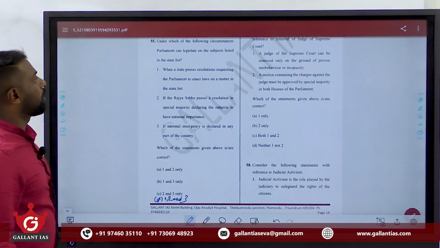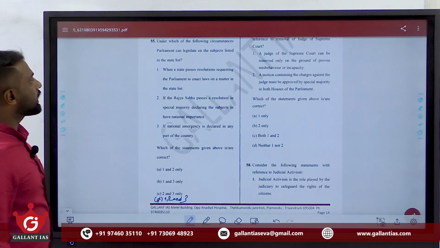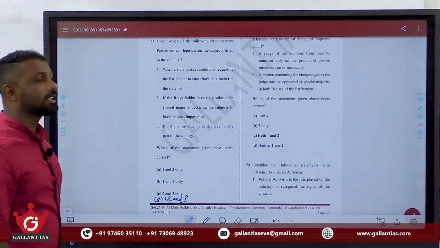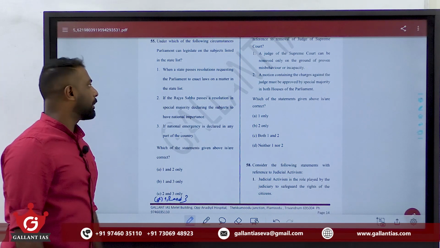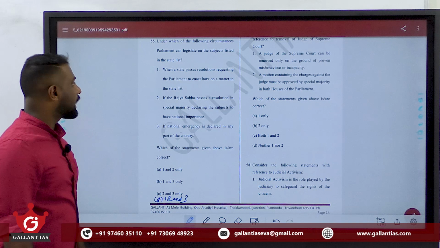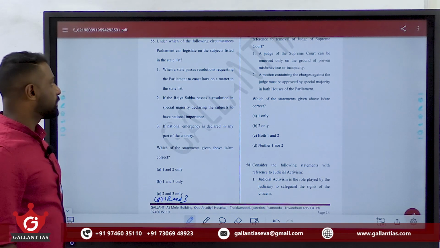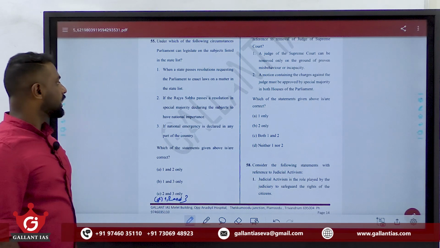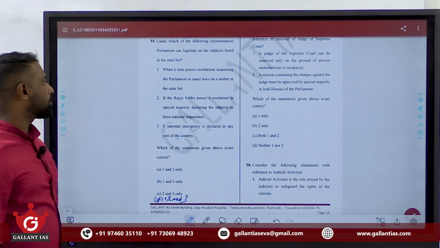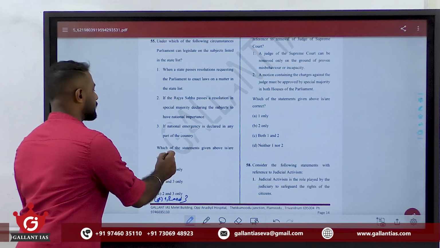Under which of the following circumstances can Parliament legislate on the subjects listed in the state list? When a state passes resolutions requesting the Parliament to enact laws on a matter in the state list; if the Rajya Sabha passes a resolution in the special majority declaring the subjects to have national importance; if national emergency is declared in any part of the country. Find out the correct statement.